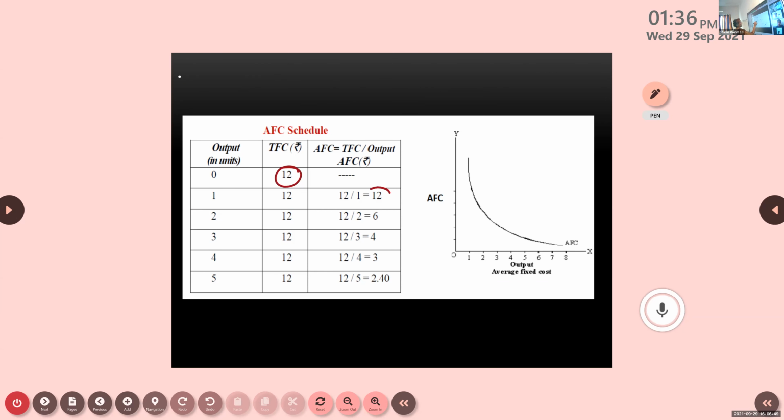So this 12 is spread only over output unit 1. Now this 12 is distributed among 2. This is distributed among 3. So the number goes on reducing here. So average fixed cost will be reducing as we increase the output.